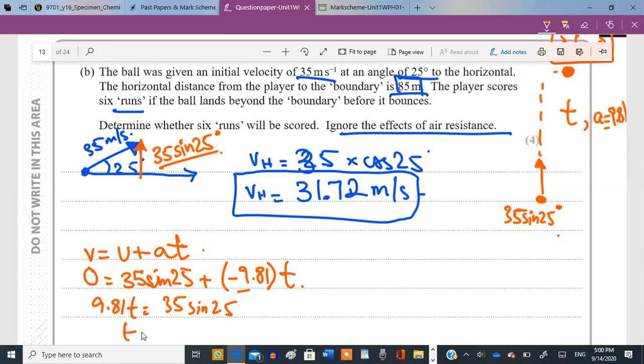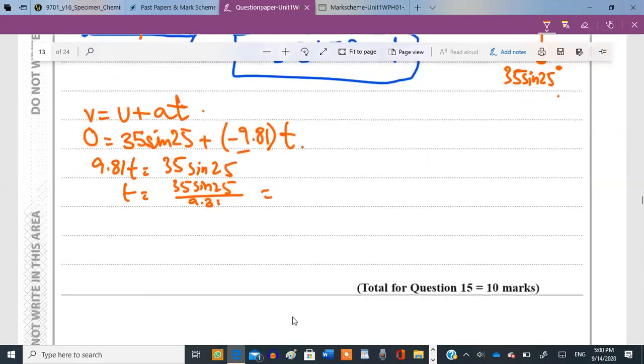The value for the time is 35 sine of 25 divided by 9.81. Can you get me the answer to this? 35 into sine 25, and whatever you get, just divide it by 9.81.